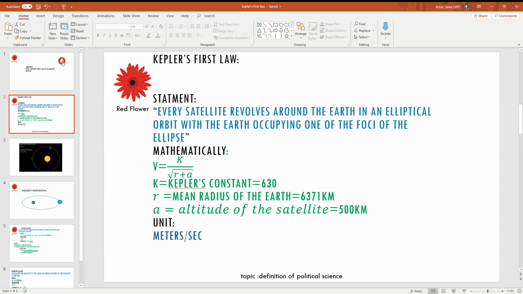So, the first law states that every satellite revolves around the Earth in an elliptical orbit with the Earth occupying one of the foci of the ellipse. This is the mathematical representation: v = k / √(r + a). Here k is Kepler's constant, which is always 630, r is the mean radius of the Earth, which is 6371 kilometers, and a is the altitude of the satellite, which will vary from numerical to numerical. The unit of this is meters per second, because v is the velocity.